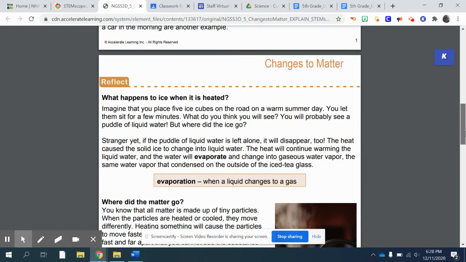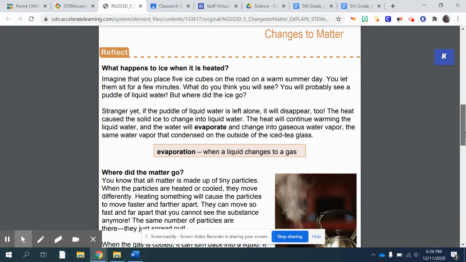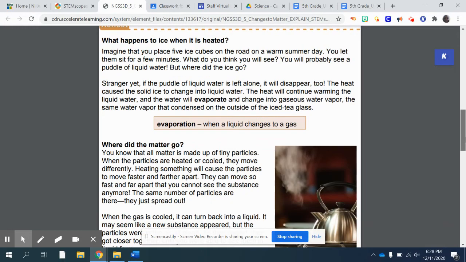Reflect. What happens to ice when it is heated? Imagine that you place 5 ice cubes on the road on a warm summer day. You let them sit for a few minutes. What do you think you will see? You will probably see a puddle of liquid water. Where did the ice go?